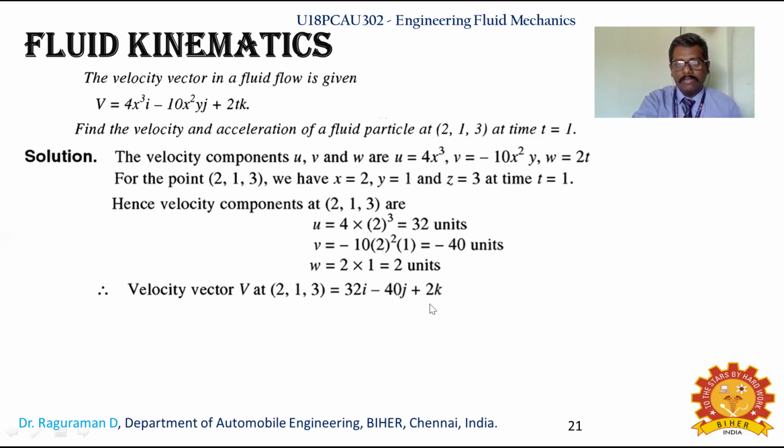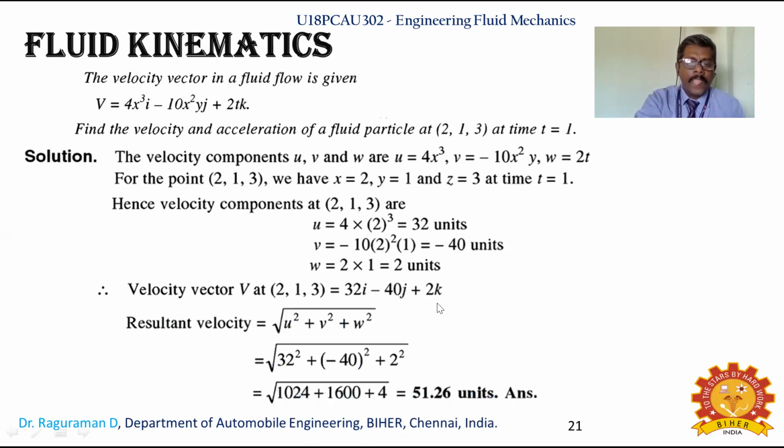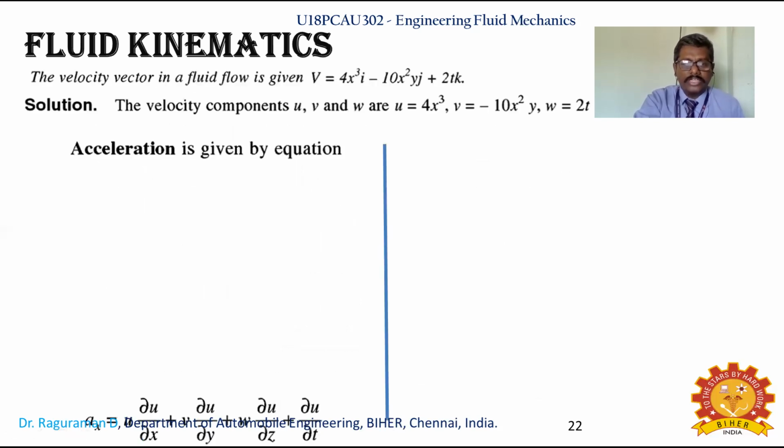Now you can identify the velocity magnitude, which is the square root of 32 square plus 40 square plus 2 square, as we had already seen. So the resultant velocity is the square root of 32 square plus minus 40 square plus 2 square. So you can identify the final answer, which is 51.26 units. In a similar way, since they have asked for acceleration, you can identify the acceleration in the same way.